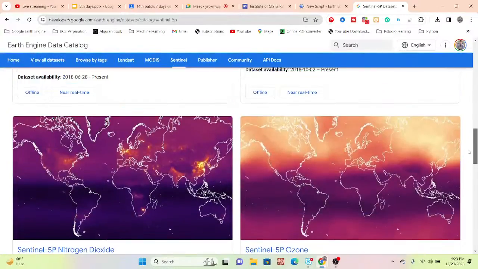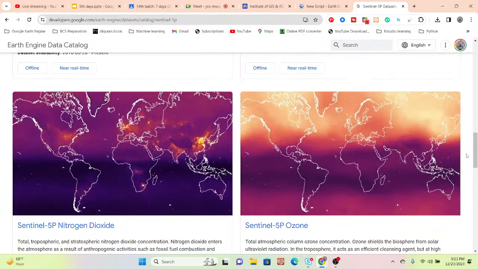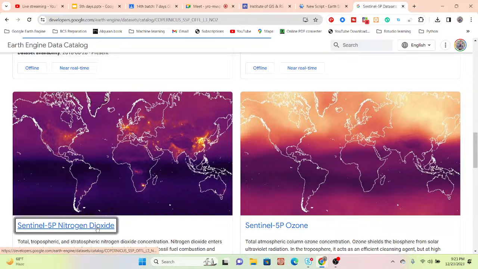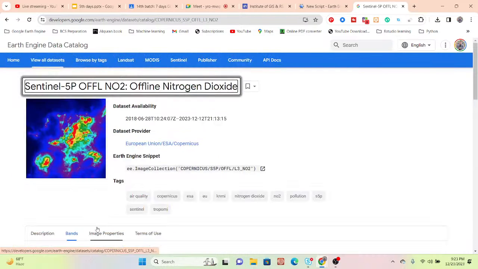So in this time, suppose I want to work for nitrogen dioxide. Okay, so for all of those gases the process is the same when you want to work. So I show you the nitrogen dioxide. You can also try for the other gases such as carbon monoxide or formaldehyde or methane. Click on here. So now it opened the full dataset of nitrogen dioxide.